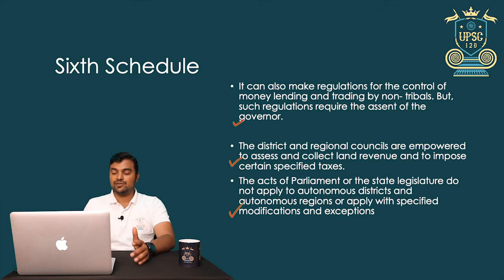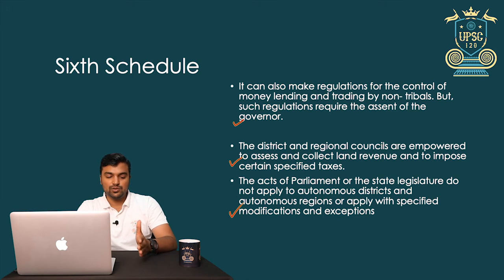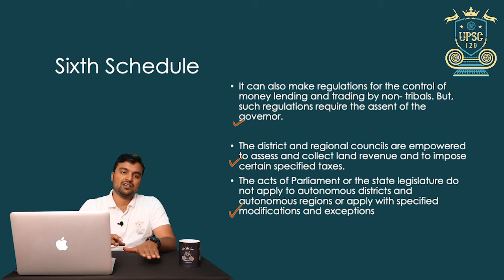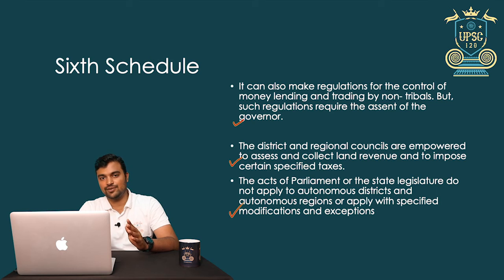This is a common thing in both the 5th and 6th schedules: the law enacted by the state or by the center as such does not apply to both scheduled areas as well as autonomous districts. We need to make this clear. Scheduled areas refers to the 5th schedule, and autonomous districts refers to the 6th schedule.